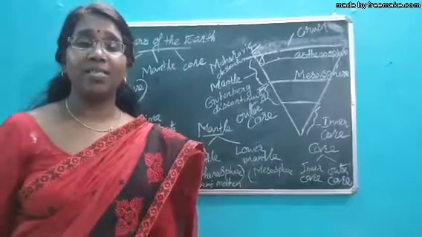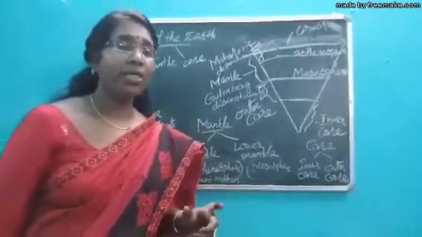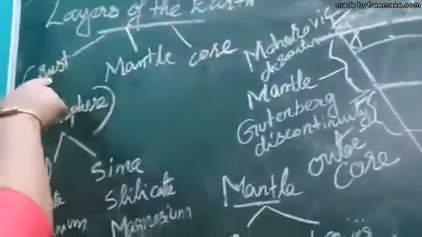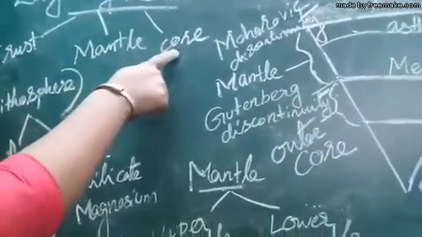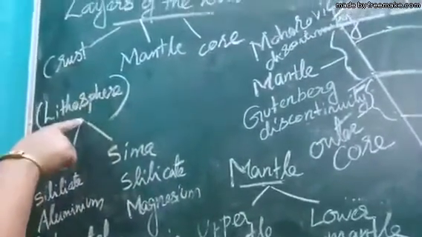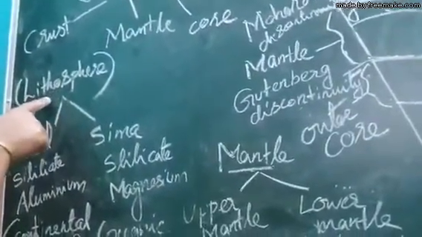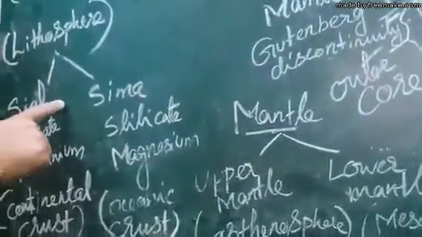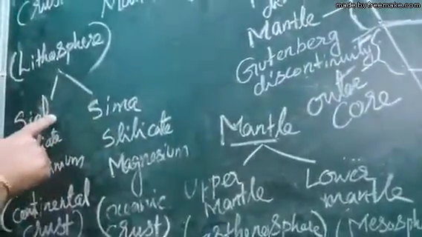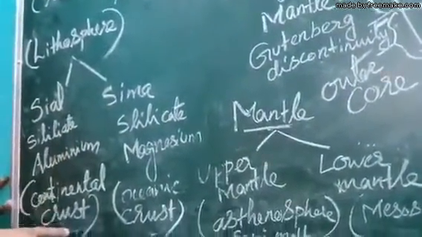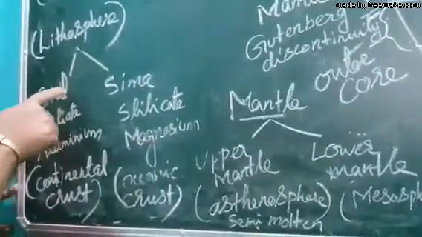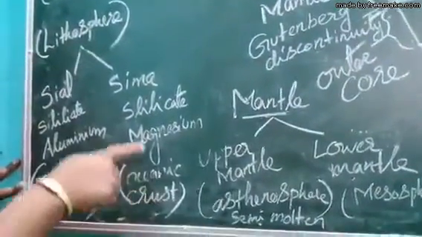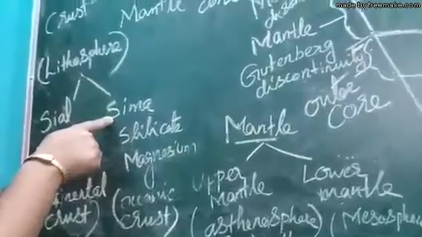So the earth has crust, mantle and core, three important layers. You see here, the three layers of the earth are crust, mantle and core. Now, crust means lithosphere. The lithosphere or crust, the solid crust, consists of two layers. Which are those two layers? Sial and Sima. What is Sial? Sial is the continental crust. That means all the continents are part of Sial, and Sima is the oceanic crust. That means all the oceans are part of Sima.